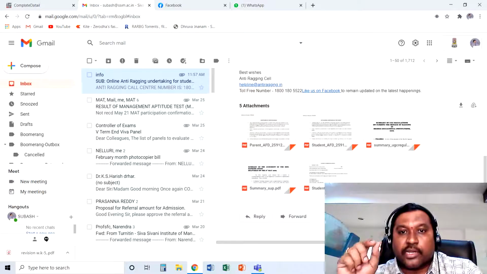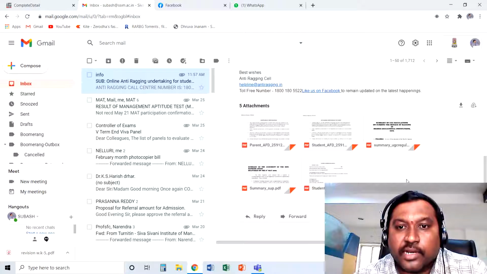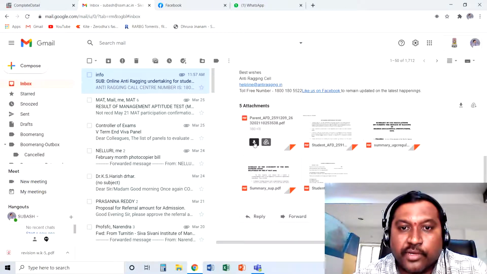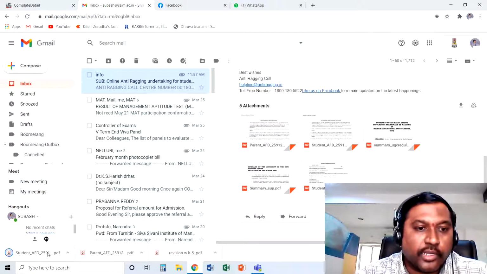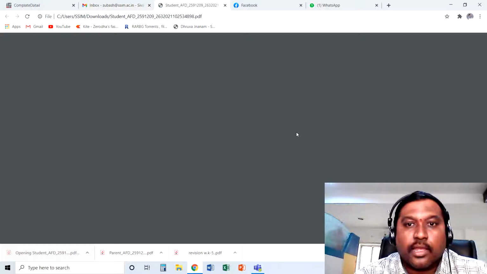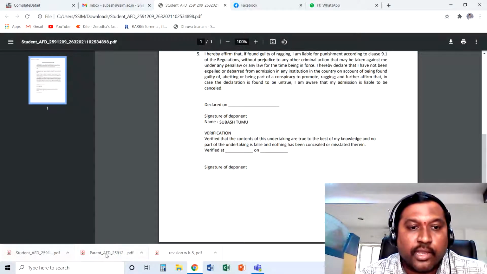One is the parent undertaking, the second is the student undertaking, the third is the UGC regulations, the fourth is the Supreme Court guidelines on anti-ragging, and the fifth is the student's understanding. There you can download your parent's affidavit and student's affidavit. So I am downloading the parent affidavit and even the student affidavit. Once you download, you can open the affidavit, and this is what you see. At the end, you can see where you have to sign, by the deponent, by the student and by the parent also.